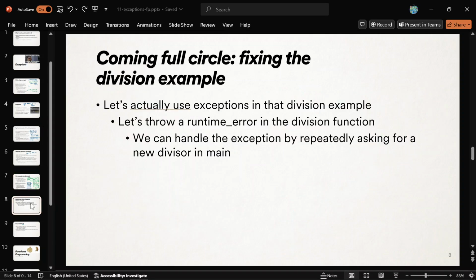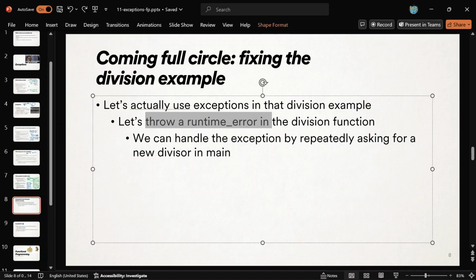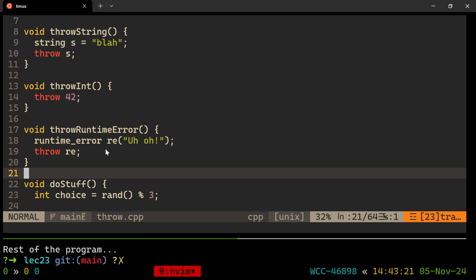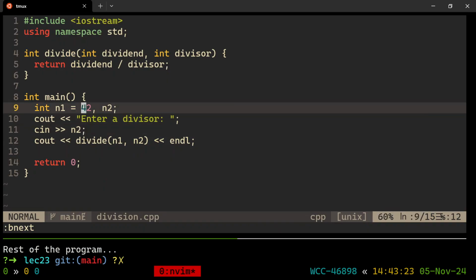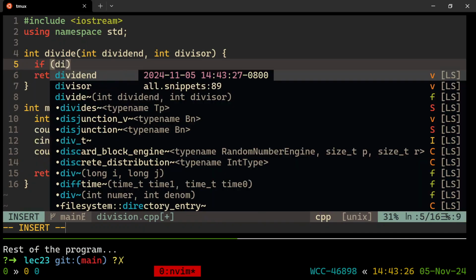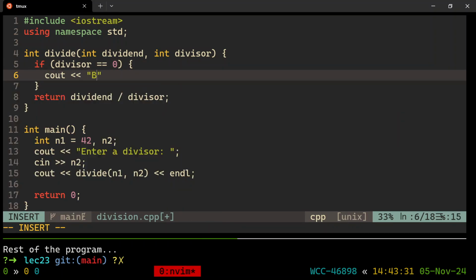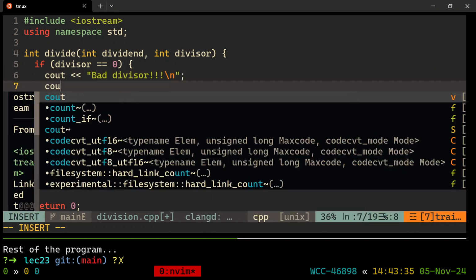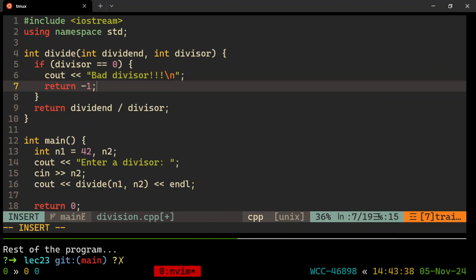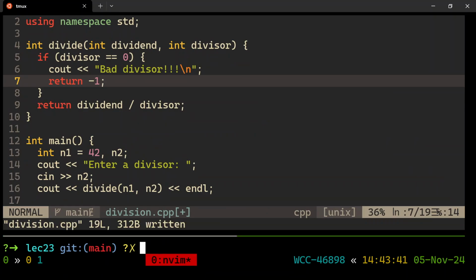Let's fix the division example finally. All right, we're ready for that. Let's throw a runtime error in the division function, and now we don't have to do a silly check if it's 0 and return -1 or something silly like that. Okay, here's how we would have had to fix it before, right? Before we knew about exceptions, if divisor is 0, then cout bad divisor, yell at the user, but then also you have to return something. Return -1 or something like that. And that's disgusting, right?